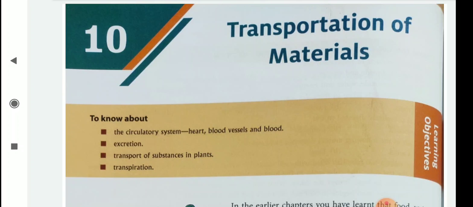Now we'll discuss chapter 10, transportation of materials. In this chapter, we'll discuss the circulatory system, that is heart, blood vessels and blood, excretion, then transport of substances in plants and transpiration.